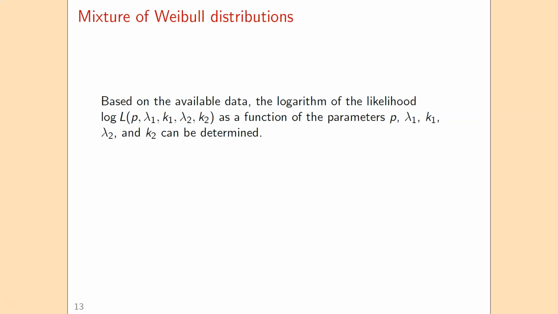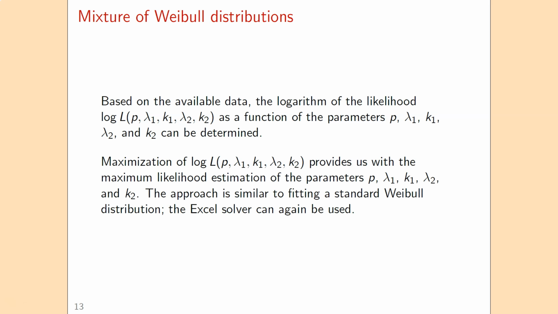Based on the data that we have, we can then determine the logarithm of the likelihoods as a function of the parameters. So we start by determining the logarithm of the likelihood of each individual duration, and then we sum all those log likelihoods, and then we have the total log likelihood.